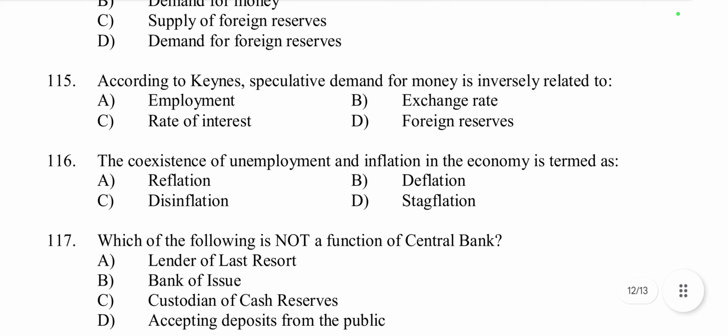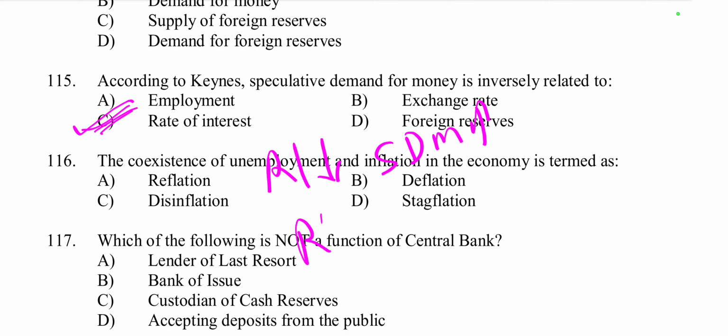The next question, question number 115. According to Keynes, speculative demand for money is inversely related to employment, exchange rate, rate of interest or foreign reserve. Speculative demand for money is inversely related to rate of interest. Means when rate of interest decrease, speculative demand for money increases, and when rate of interest increase, then speculative demand for money decreases.